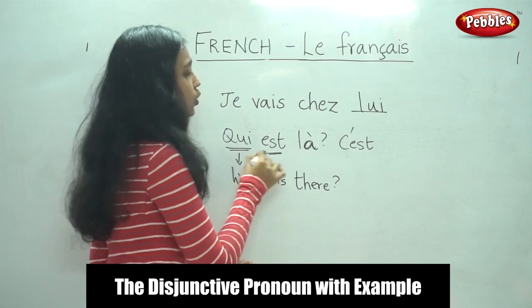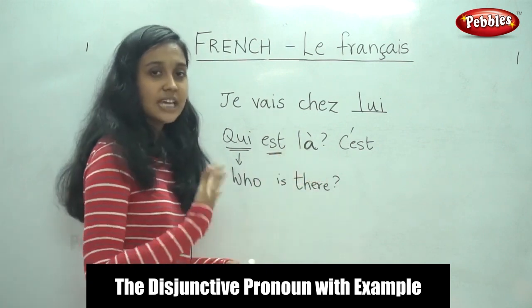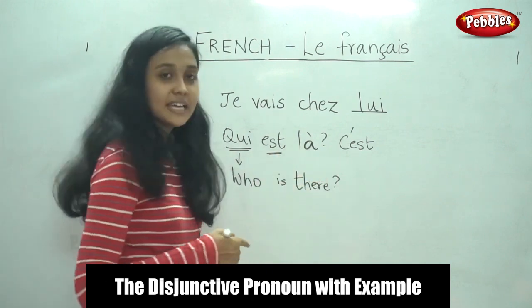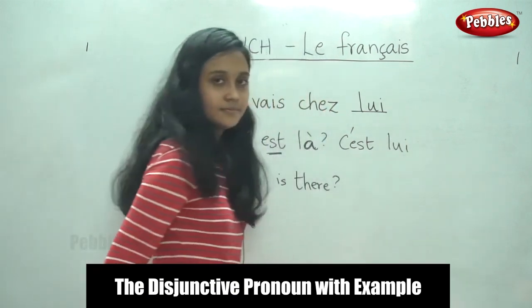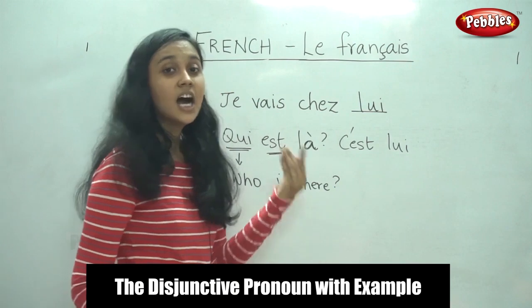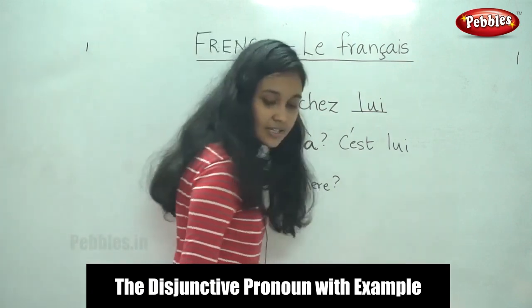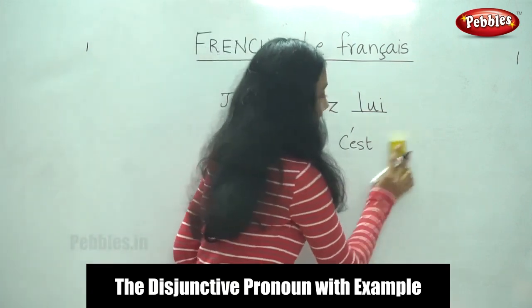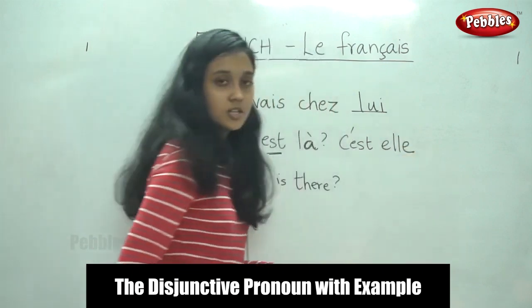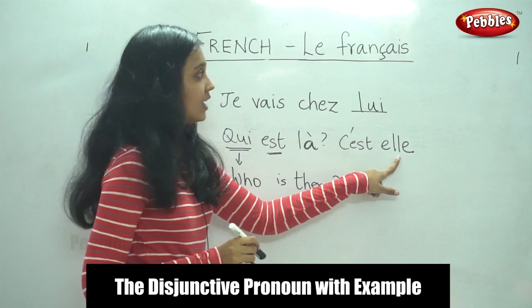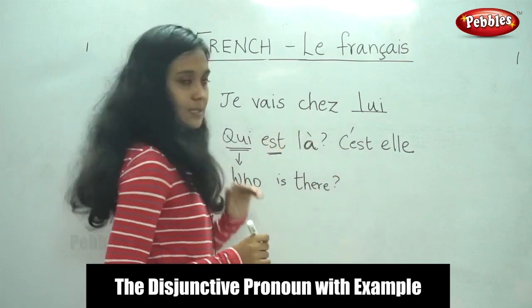For example, who is there? Instead of saying it is me, it is him. How would you say it is him? C'est lui. If you want to say it is her, you would say c'est elle. So we use pronoun tonic for this purpose.